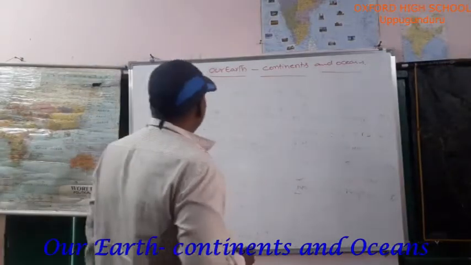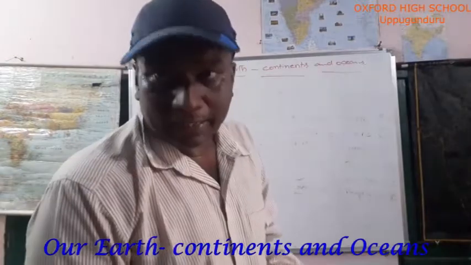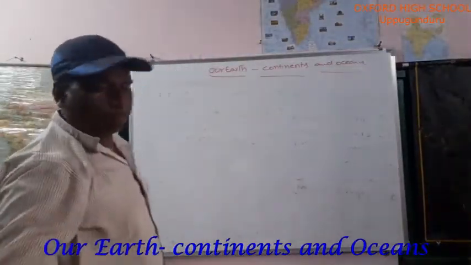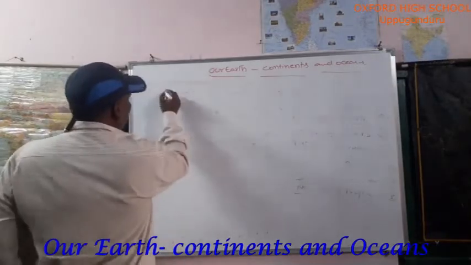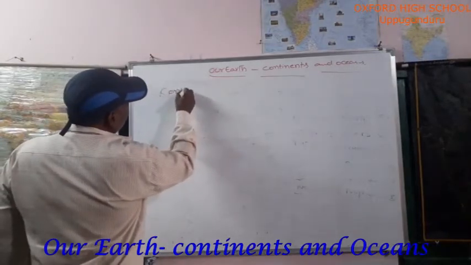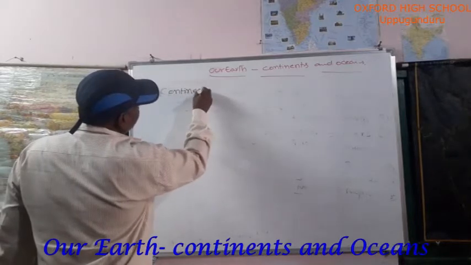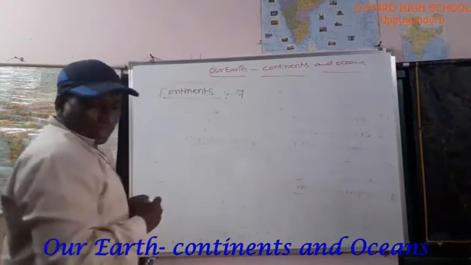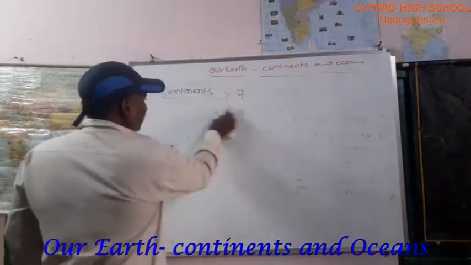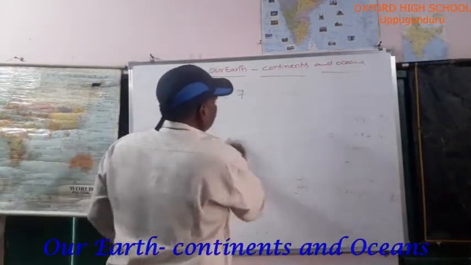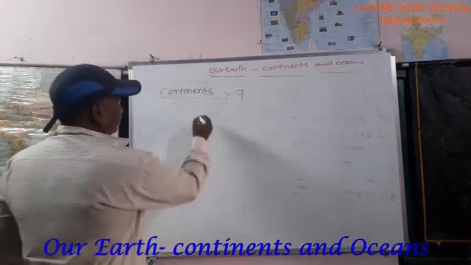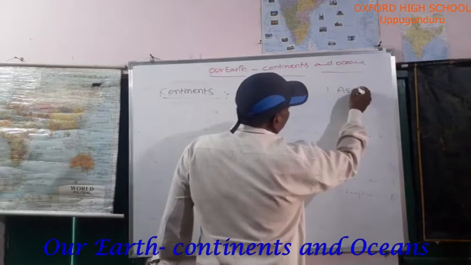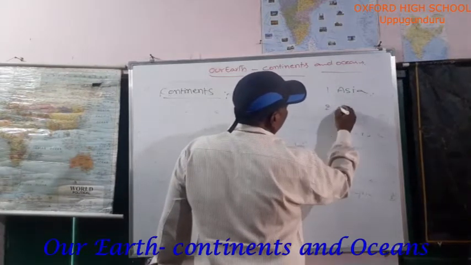Now I will explain about continents. How many continents do we have? 7. What are they? Even a kid can give the answer. Number 1, Asia. Number 2, Africa.